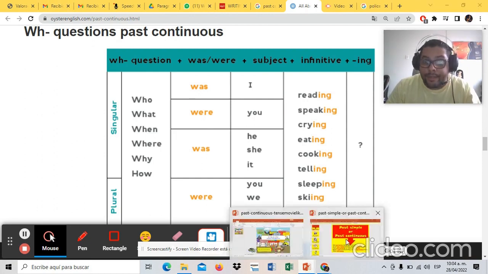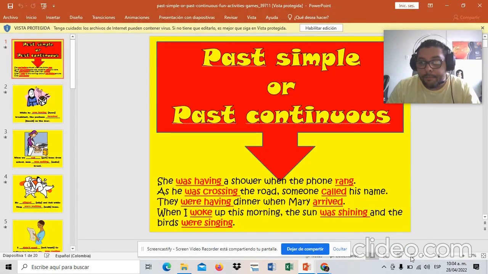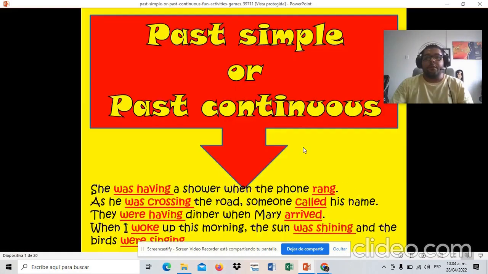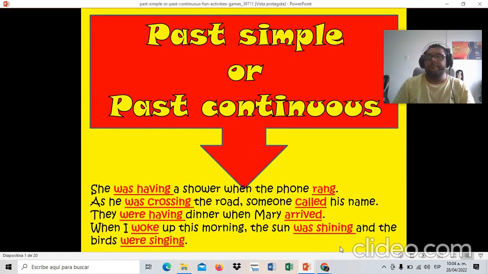Let's check now the contrast between the simple past and the past continuous. She was having a shower when the telephone rang. So there is an interruption of the action that was taking place, for example, at 9 a.m. At 9 a.m. she was taking a shower when what was first? She was taking a shower. That was action number one.